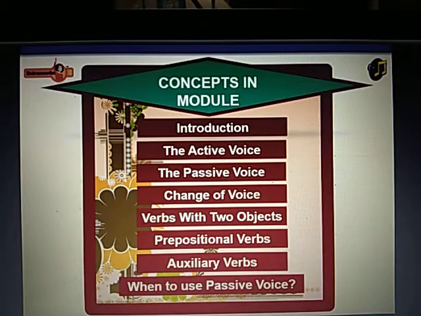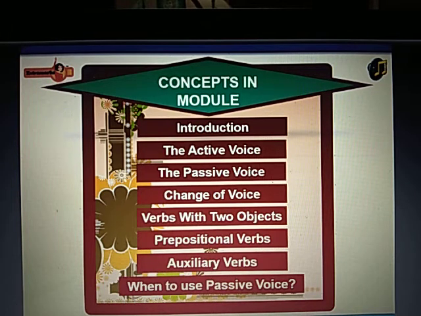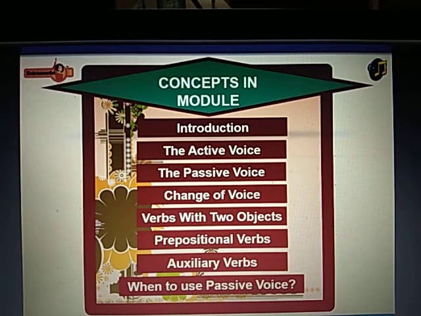Concepts in module. Introduction. The active voice. The passive voice. Change of voice. Verbs with two objects. Prepositional verbs. Auxiliary verbs. When to use passive voice.